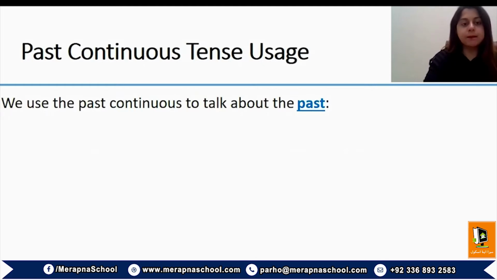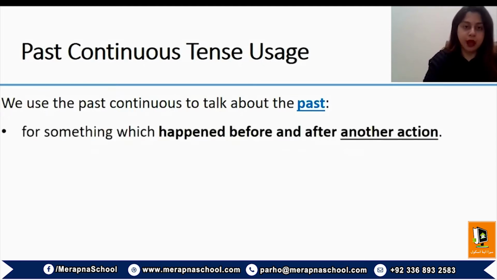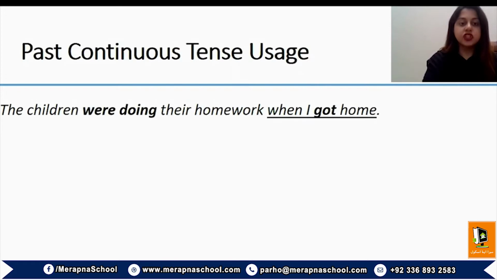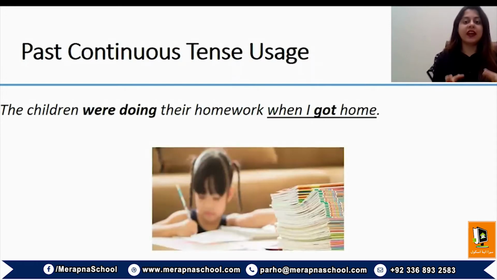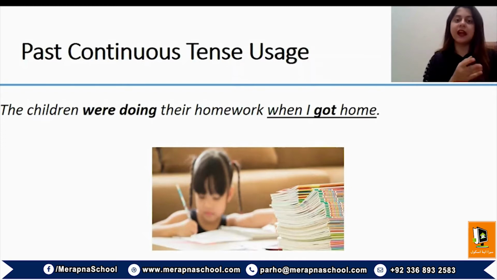We basically use the past continuous tense to talk about the past for something which happened before and after another action. For instance, the children were doing their homework when I got home. So the moment I got home, the children were doing their homework. In this context, we know that this action was happening when I got home. And again, were doing refers to the continuity of the action. So that action was in progress when I got back home.